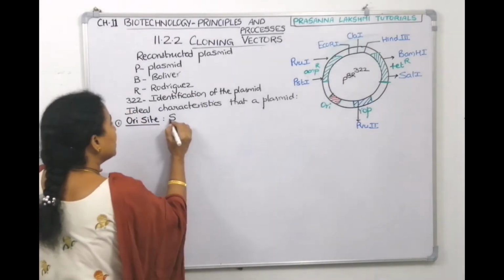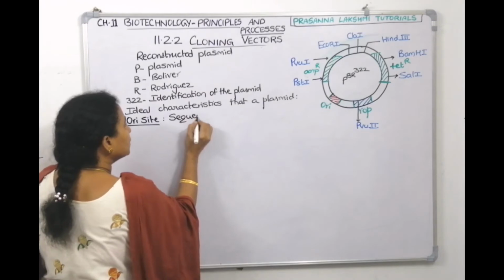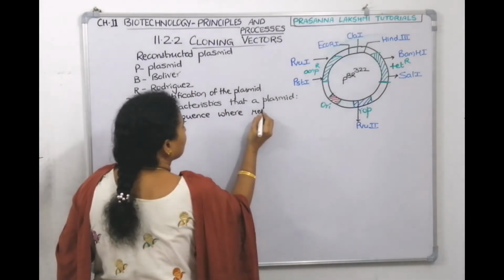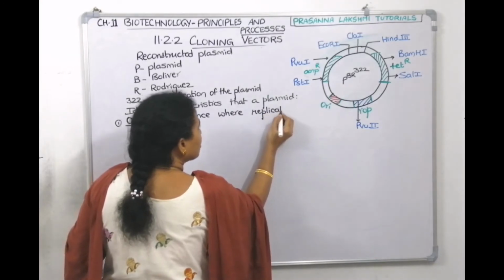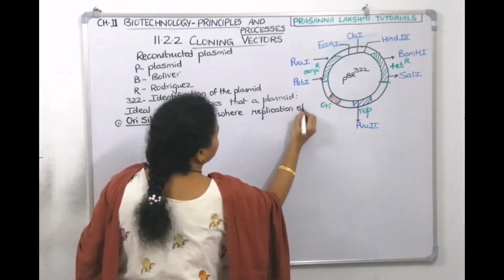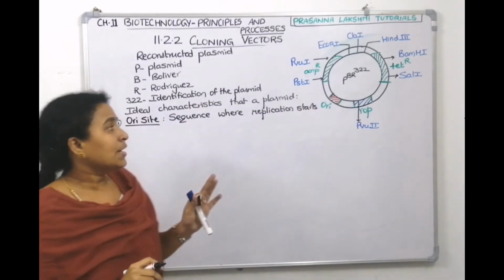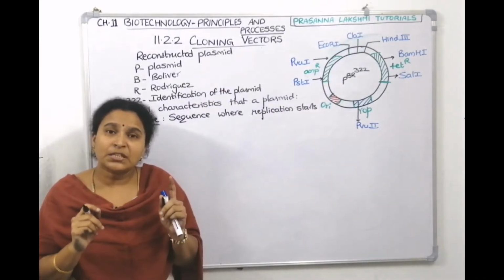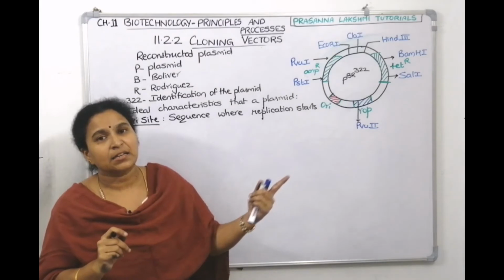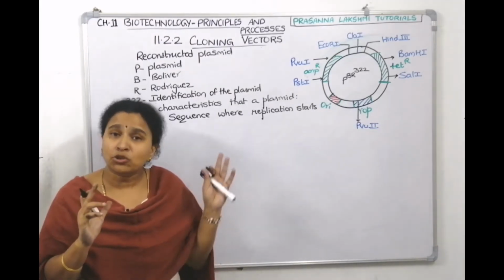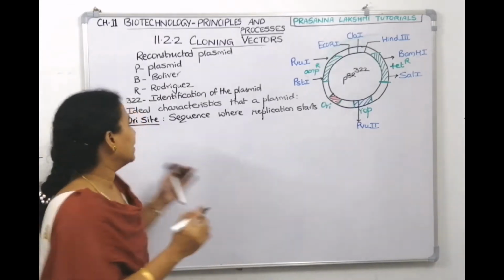So write down: it is a sequence where replication starts. Now, any gene which is inserted after the ORI site will also get replicated, right? So any piece linked to it also gets replicated.